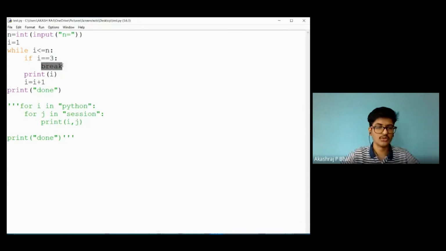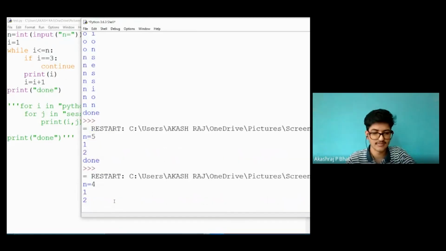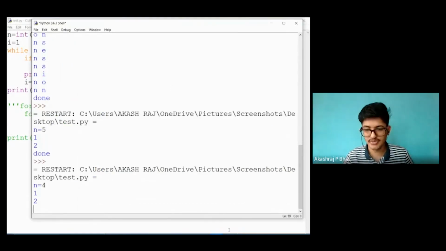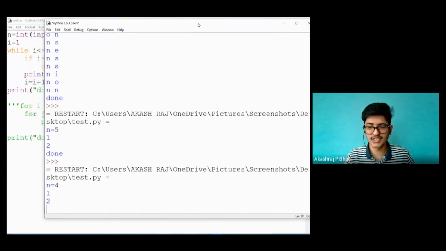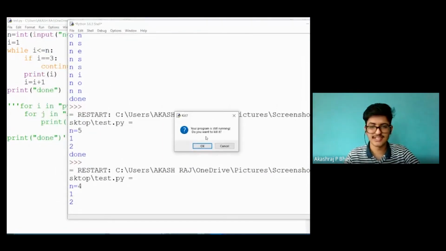So now if we move on to continue, for the same example I will use continue here. Like I told you earlier regarding while. So see, now it is asking for input. I'll give an input as 4. So how many of you think that the execution stopped? Do you think the execution stopped, or what happened? No, when I give if i is equal to 3 and continue. Yeah, Pratik, you are correct. If you see here, the program is still running.